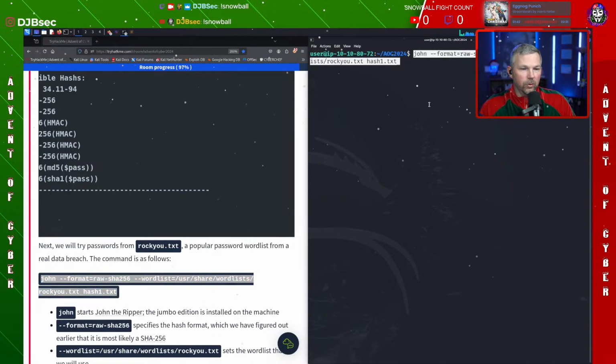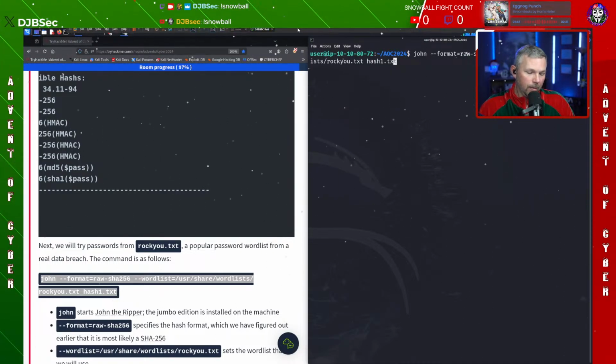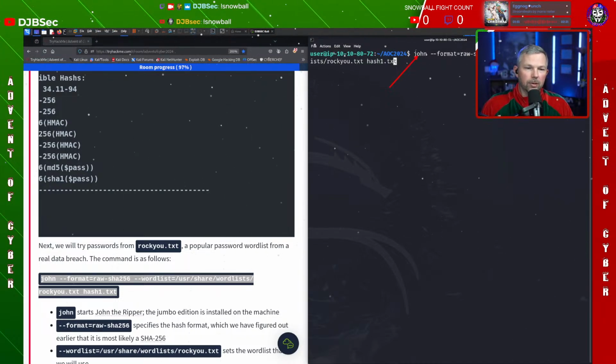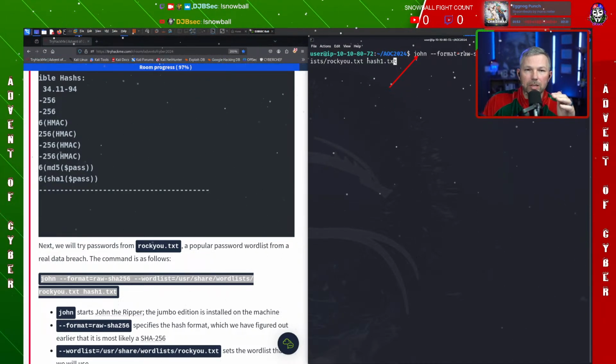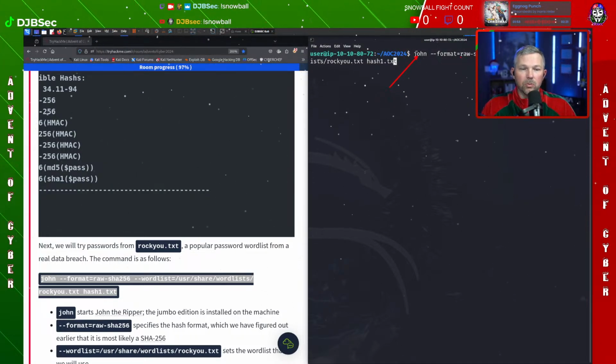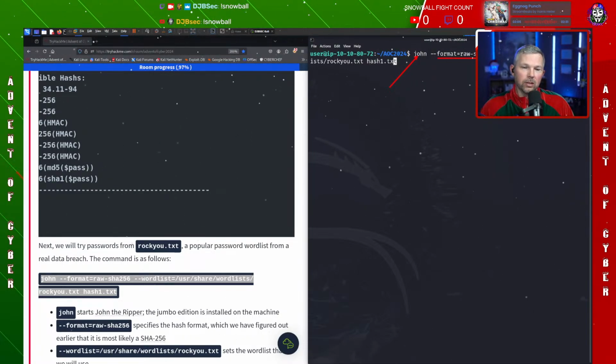Let's talk about this real quick, about what this is. I'll get my arrow out. So we have John, which is the program we're going to be running, John the Ripper. Because what we just found out a minute ago is that we're running SHA-256, the format we're going to use is raw-sha256. We're going to use a password list. This password list has tons and tons of different passwords in there that have been found through thousands and thousands of breaches.